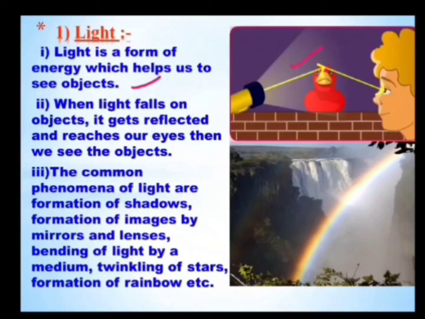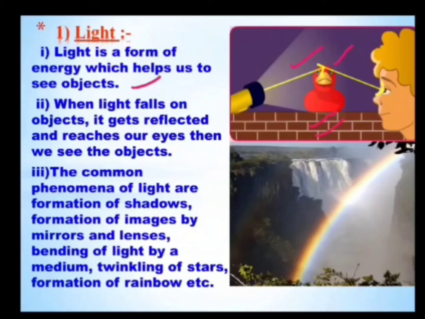Suppose we want to see this red toy here, so the light has to fall upon this toy and the light gets reflected after falling upon that object and falls upon our eyes. Means when light falls on an object, it gets reflected and reaches our eyes, then we see the object.